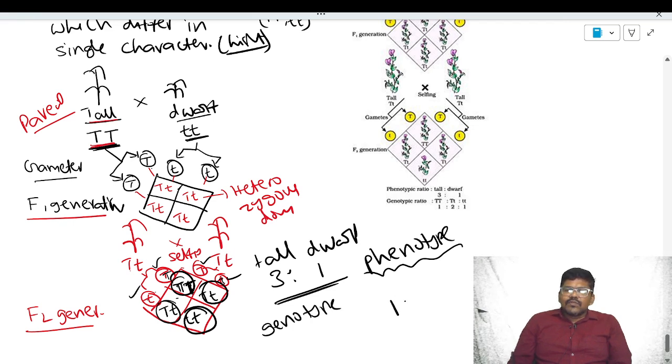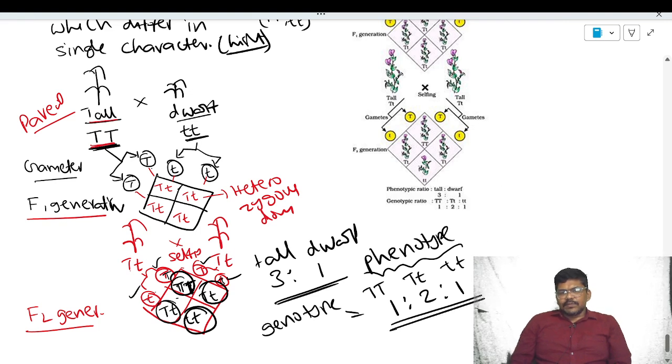The genotypic ratio is 1:2:1: one homozygous dominant, two heterozygous dominant, and one homozygous recessive. So the phenotypic ratio is 3:1 and the genotypic ratio is 1:2:1. That is about the monohybrid cross.